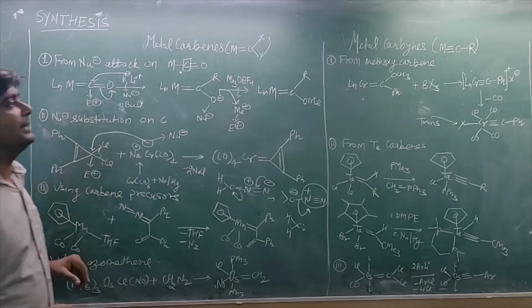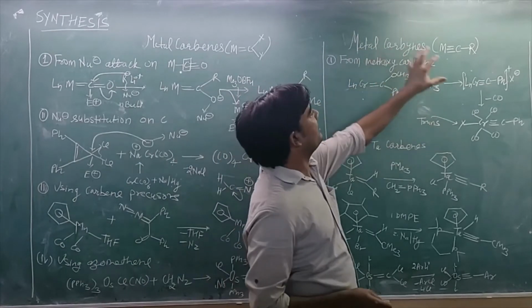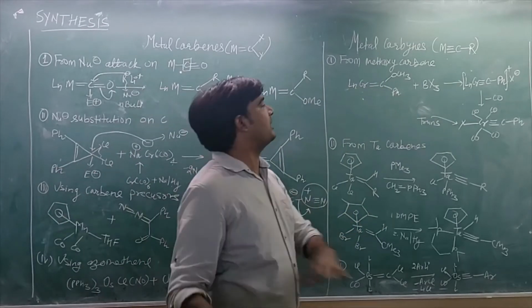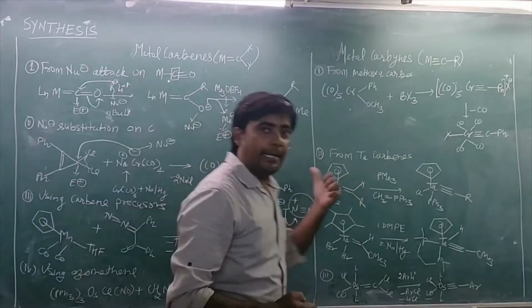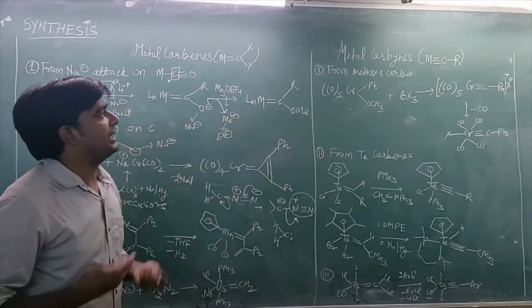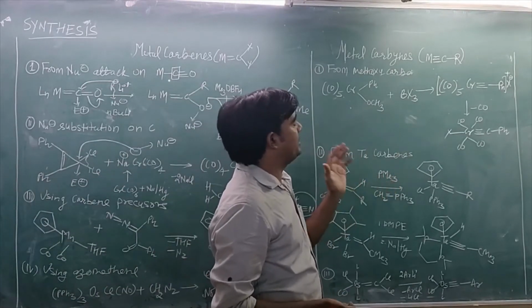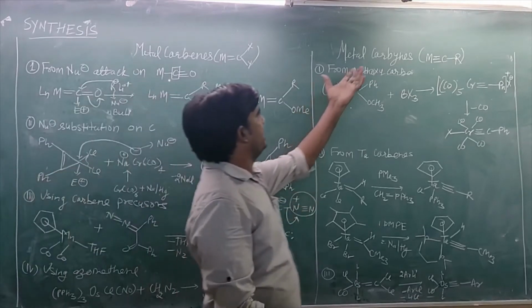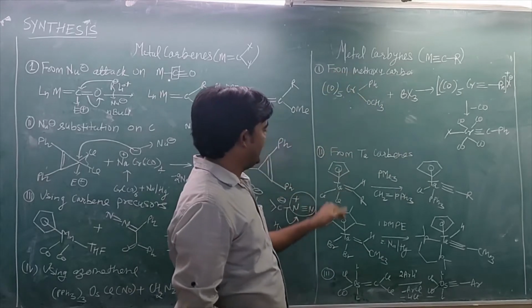Okay, now we are moving toward the synthesis of metal carbynes. These are those complexes which have a triple bond between metal and carbon. A triple bond between metal and carbon is known as a metal carbyne. Now we are going to discuss metal carbyne synthesis. We can synthesize metal carbyne complexes by using the following strategies.